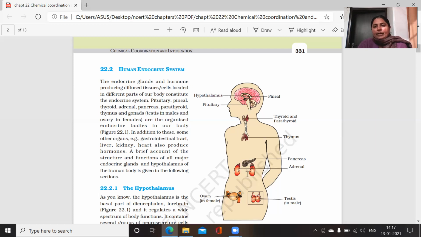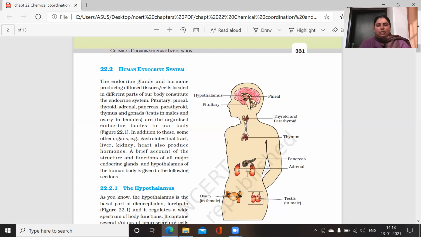Then next to the pancreas, on the dorsal region of your body, one pair of kidneys is there. Above each kidney, an adrenal gland is present, so two adrenal glands are present on the respective kidneys of your body. Then in the lower abdominal part of your body, the gonads are present, and these gonads are testes in the case of male and ovaries in the case of female. These testes and ovaries also produce certain hormones and perform the functions of glands.